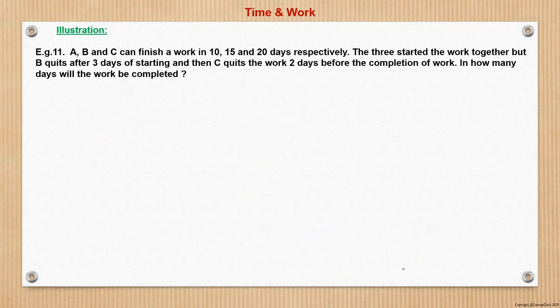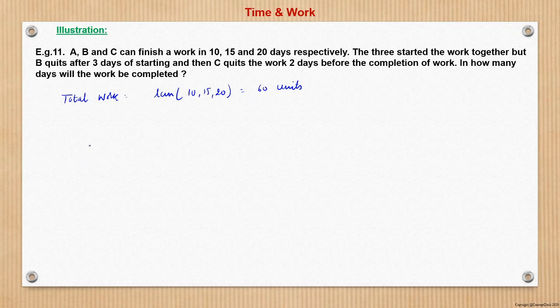So now let's move to another problem. Here the problem says if A, B and C can finish the work in 10, 15 and 20 days. So what is the total work? Let it be the LCM of 10, 15 and 20, which is 60 units, right? The three started the work together.